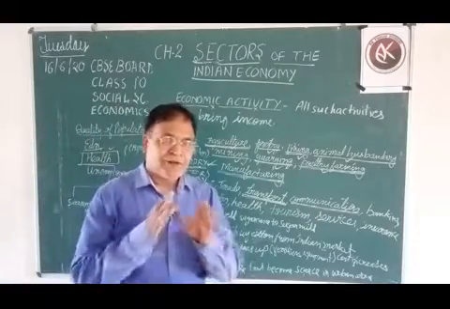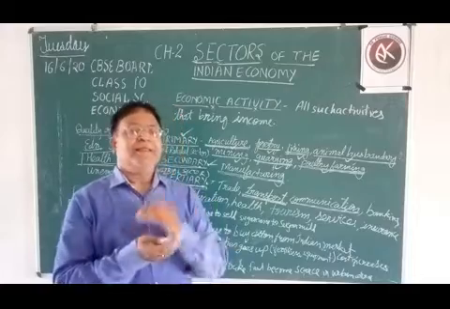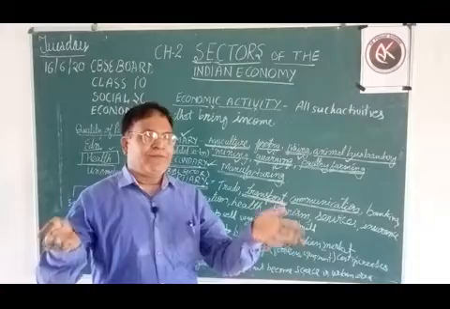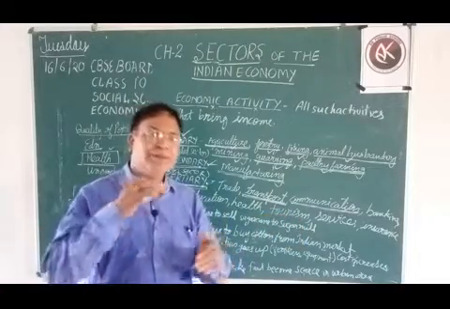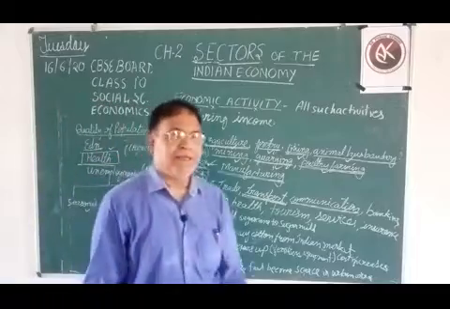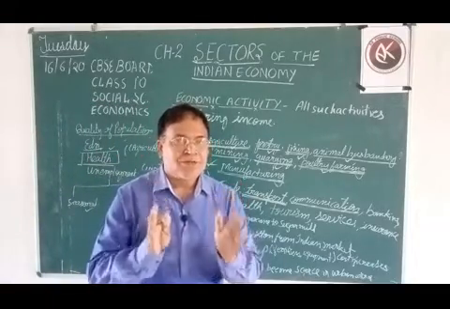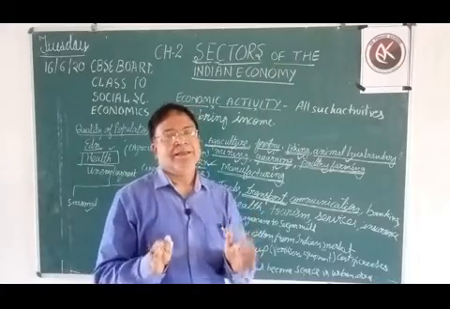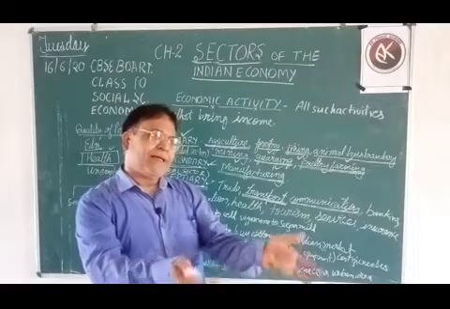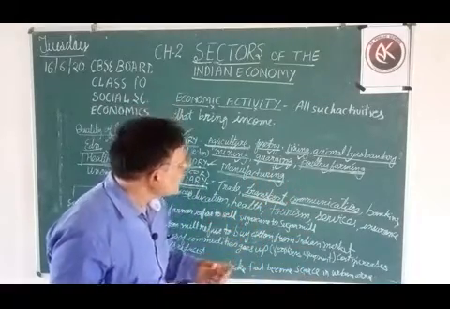Forestry: forests grow naturally, and in this sector we do processing only, and forest products are used to manufacture different things. Along with this, fishing. Many people are non-veg, they consume fish. The people involved in this sector come in primary sector because they are rearing fish and catching them, and then consumers get them.